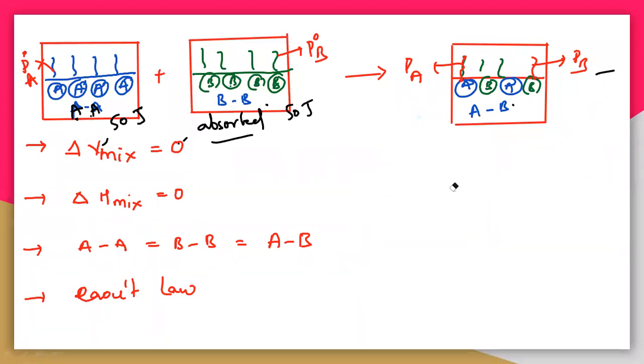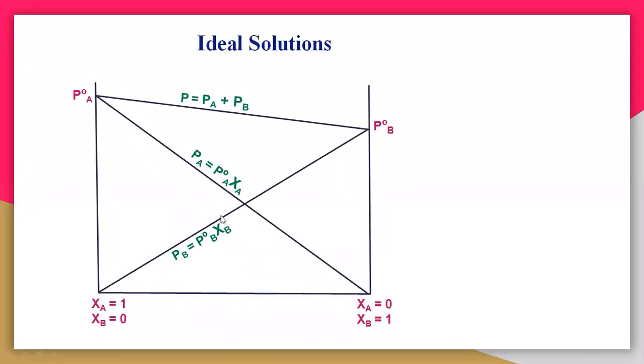So let us understand the graph for this. For the ideal solution, see here, it is following Raoult's law, so the graph is exactly similar to Raoult's law. Again, it is following Raoult's law. So you should understand here.